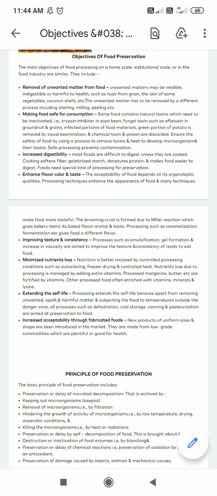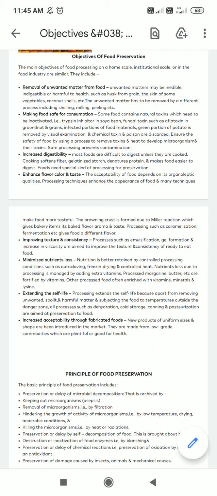quality. So all the damaged parts have to be removed prior to the processing, or if there are any damaged fruits or vegetables, they have to be removed prior to the processing. What happens is, if such damaged fruits are used during the processing, the first thing is, at the damaged portion there is growth of microorganisms.